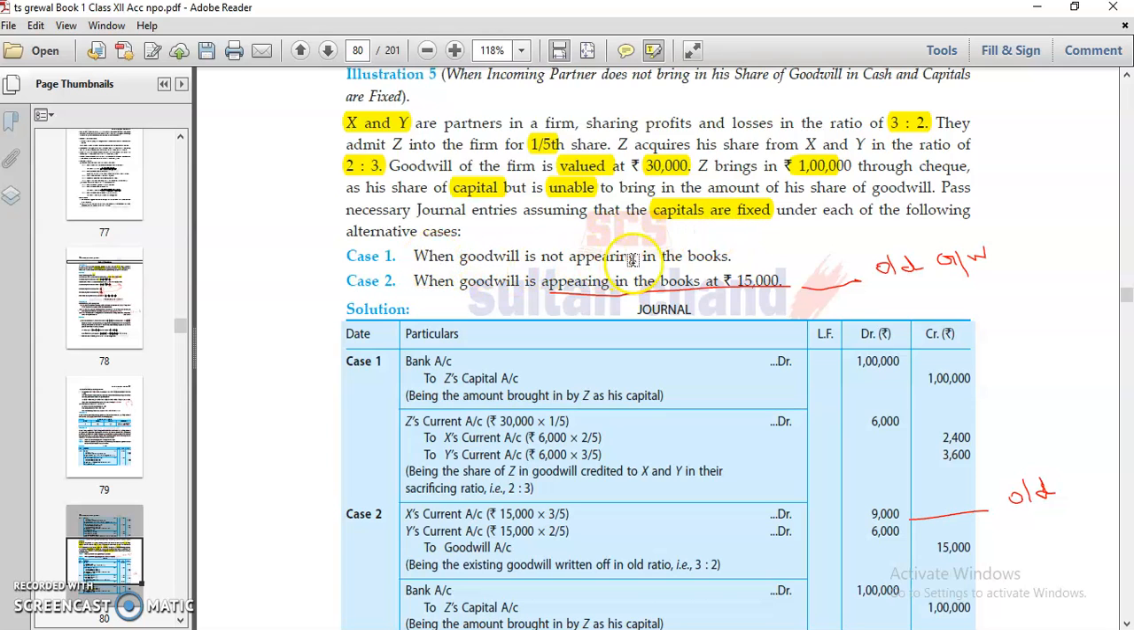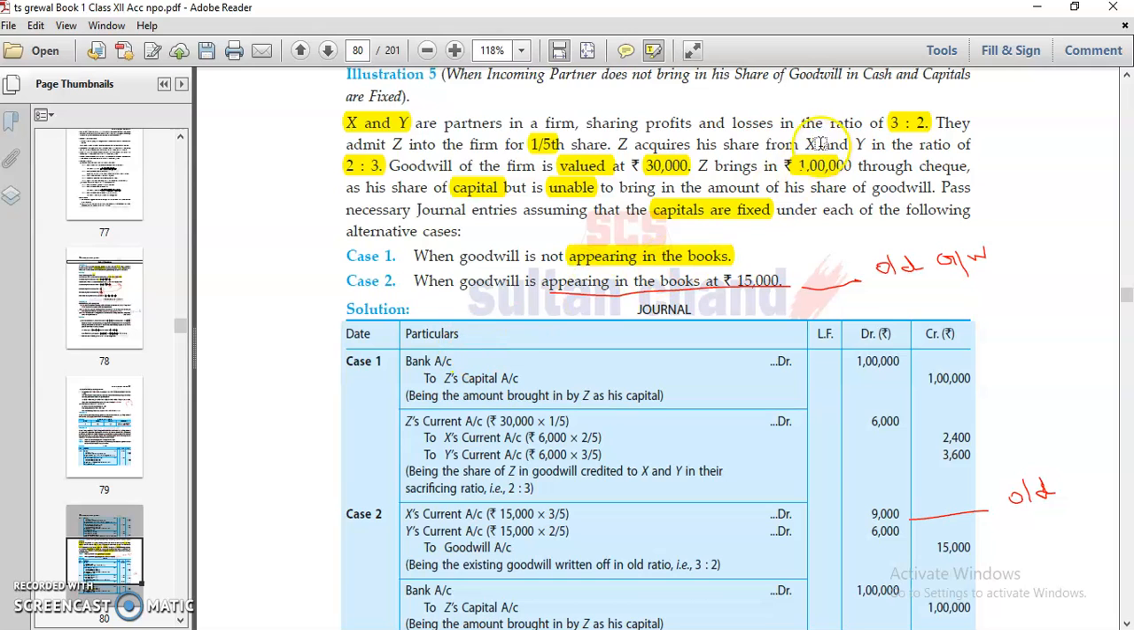First is when goodwill does not appear in the books. It means he's talking about the old balance sheet, so there would be no goodwill in the existing balance sheet. Next, he said when goodwill is appearing in the books at 15,000, it means old goodwill is there. Old goodwill means it is in your existing balance sheet. So let's start with that.